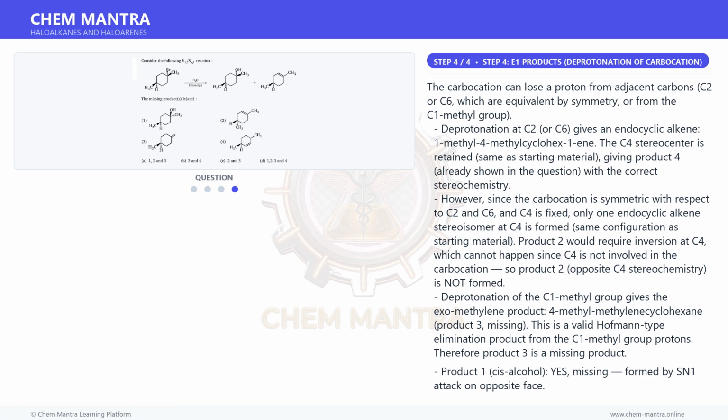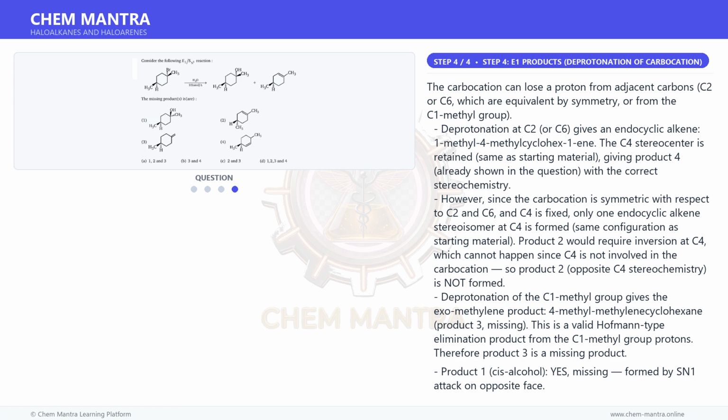However, given the answer is A, equal to 1, 2 and 3, the question setter considers product 2 as also missing, implying both C4 stereoisomers of the endocyclic alkene should form but only one is shown, so the other is missing. The carbocation at C1 is symmetric and C4 retains configuration, so only one endocyclic alkene with the same C4 configuration forms. The shown alkene already has that.